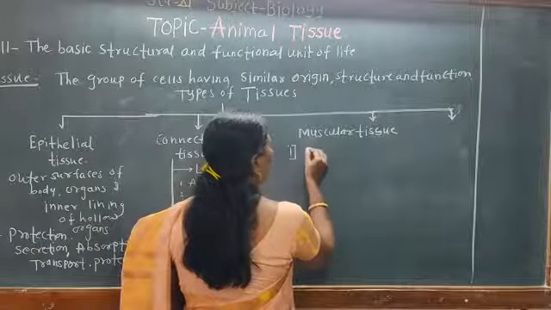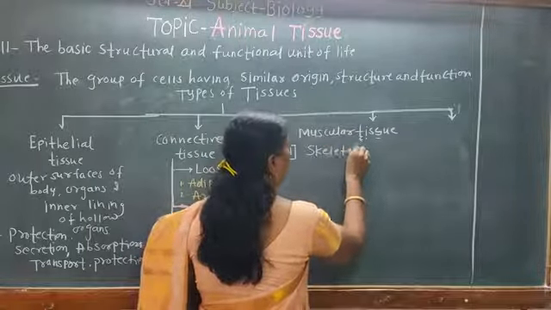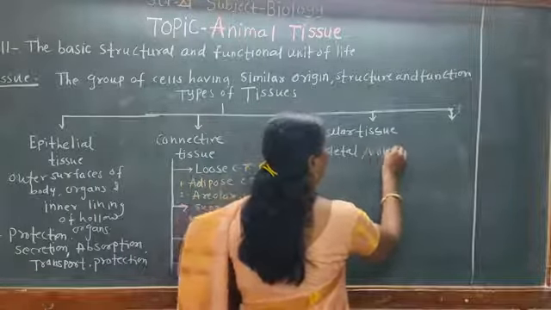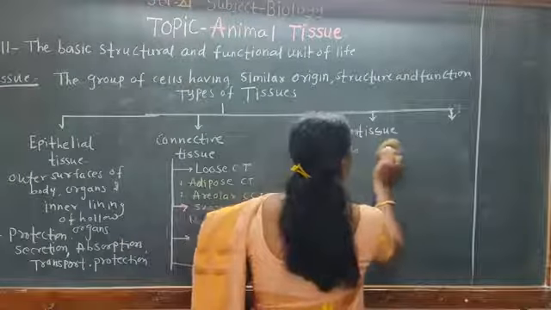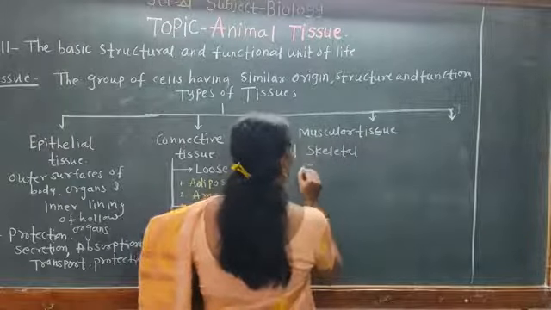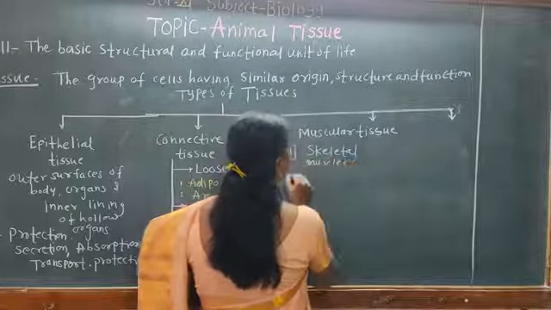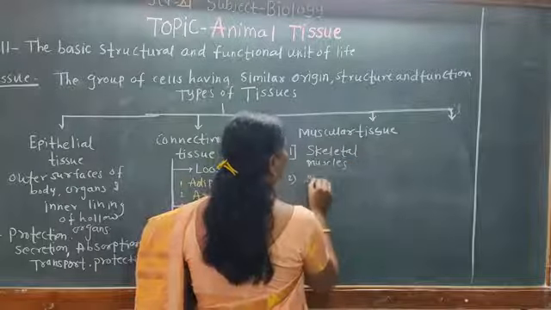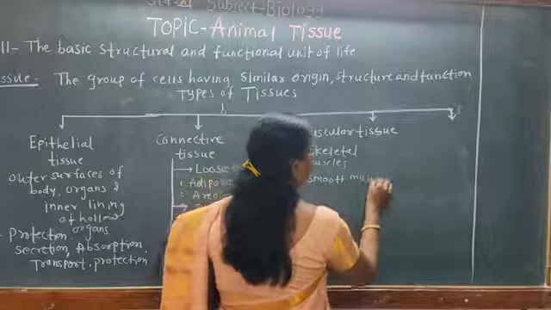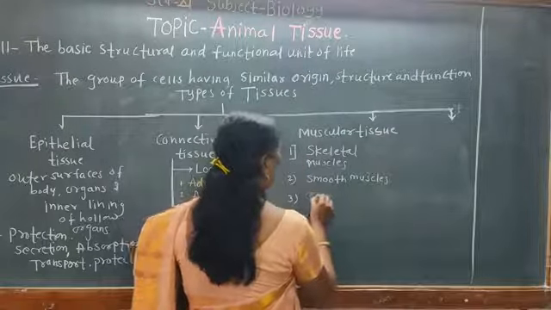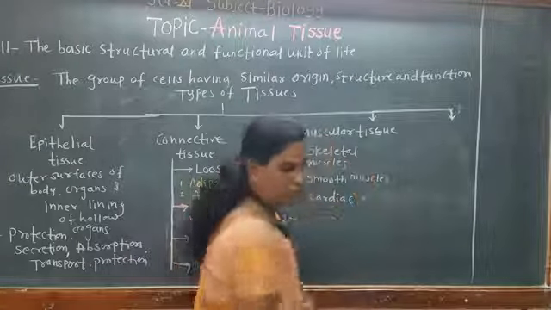That is the skeletal muscles, also called the voluntary muscles. Second type is the smooth muscles. Next, third, is the cardiac muscles. So it consists of different types of muscles.